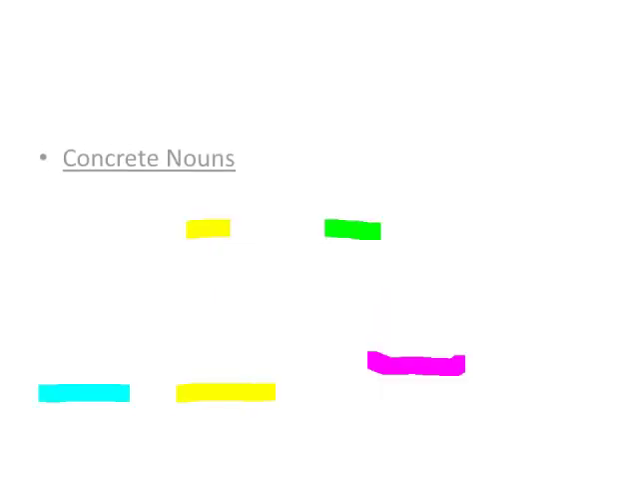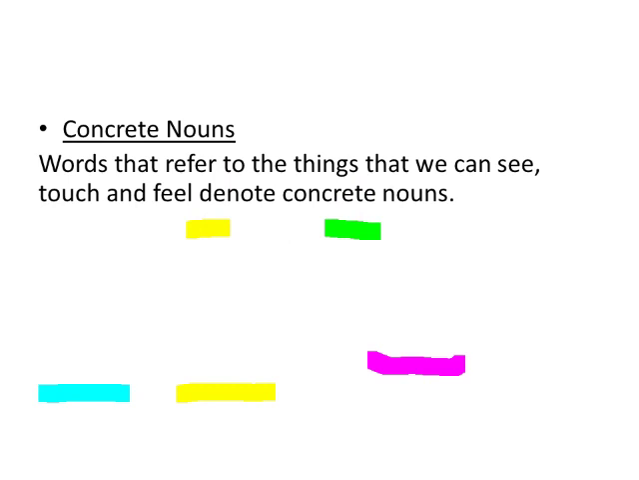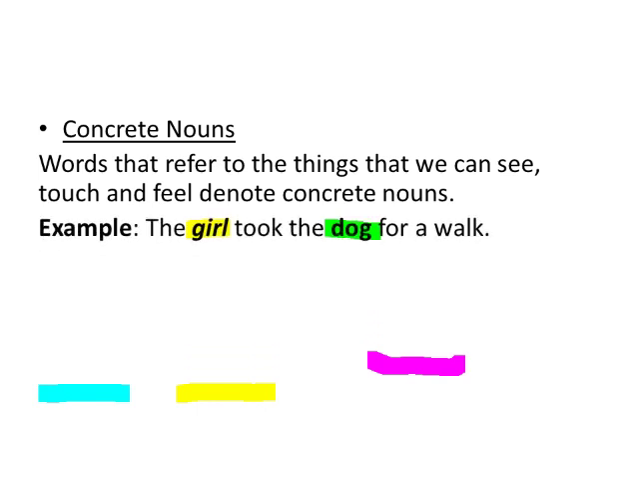So students, first we will come to know about the concrete nouns. What are concrete nouns? Words that refer to the things that we can see, touch and feel denote concrete nouns. For example, the girl took the dog for a walk. Over here, girl and dog both are concrete nouns because we can touch them, we can see them, we can feel them. Such type of nouns are called concrete nouns.